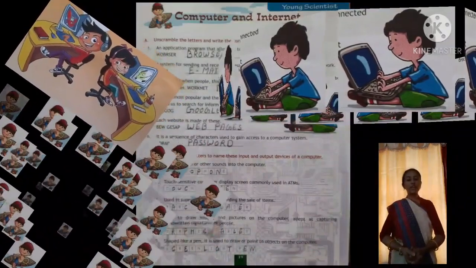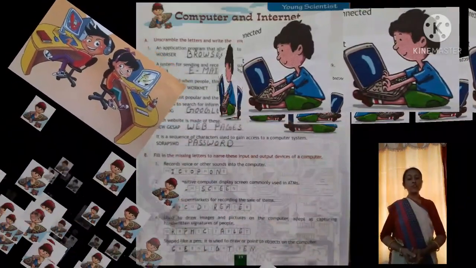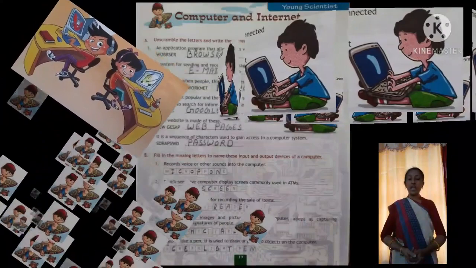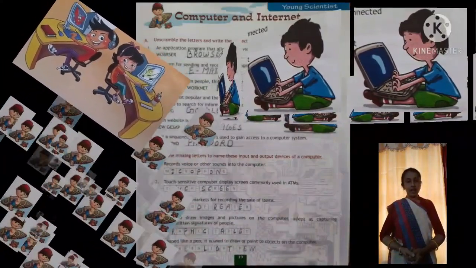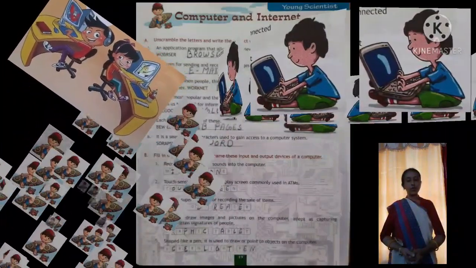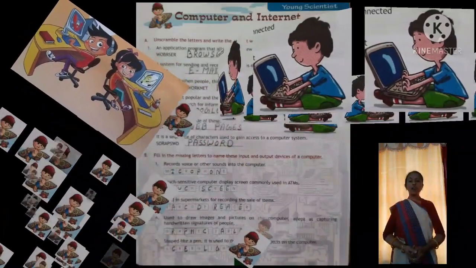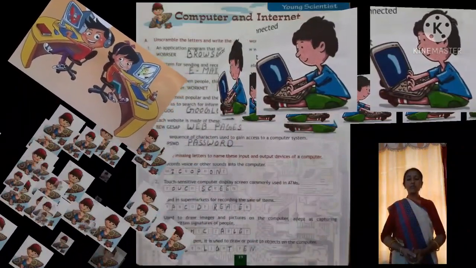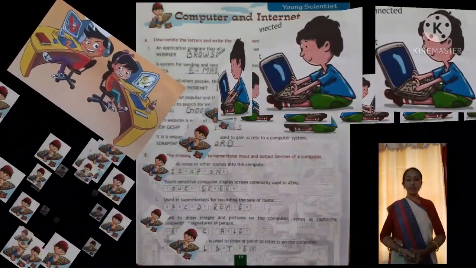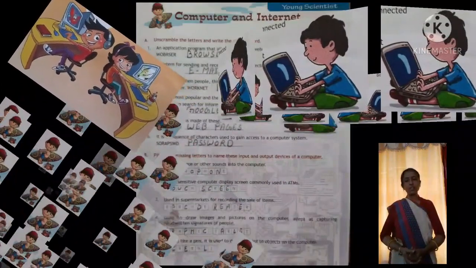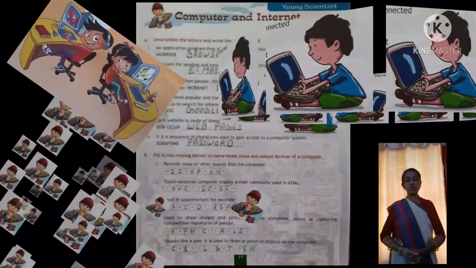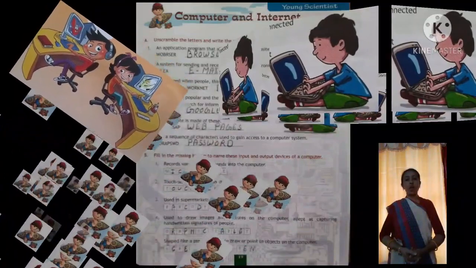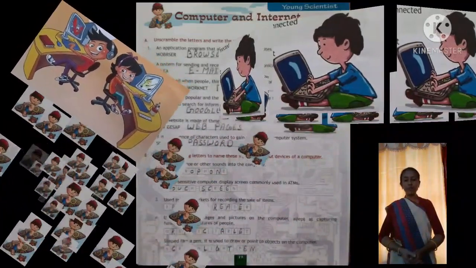Okay. The second one is a system for sending and receiving messages electronically over a computer network. What's the unscrambled word here? Email. Email, the full form is electronic mail. So from this we are sending messages from our computer system.